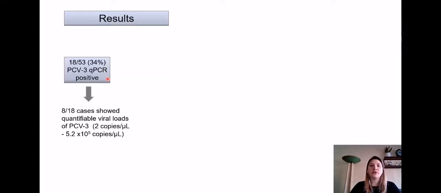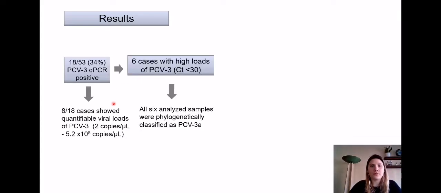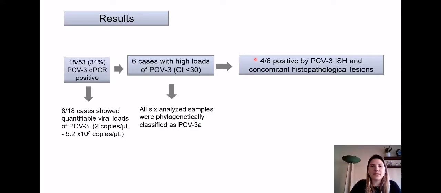PCV3 was detected by qPCR in 18 out of the 53 studied cases, where 8 showed quantifiable viral loads. 6 cases showed high loads of PCV3, which means CTs lower than 30. All 6 were sequenced and phylogenetically analyzed and classified as PCV3a. The same 6 samples with high viral loads were tested by PCV3 in situ hybridization, where 4 resulted positive.